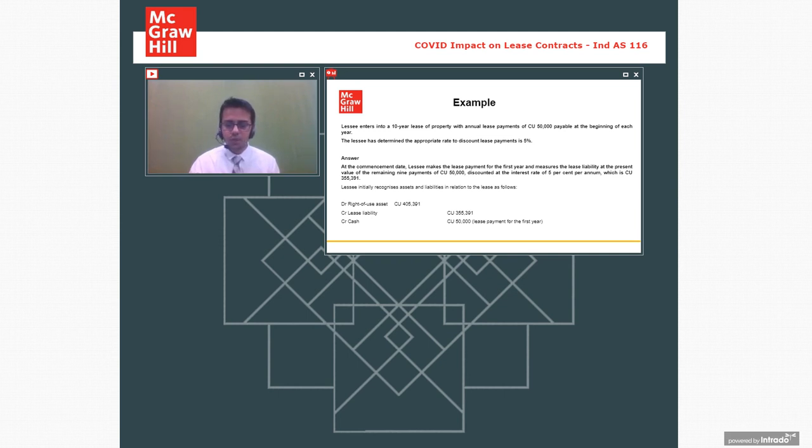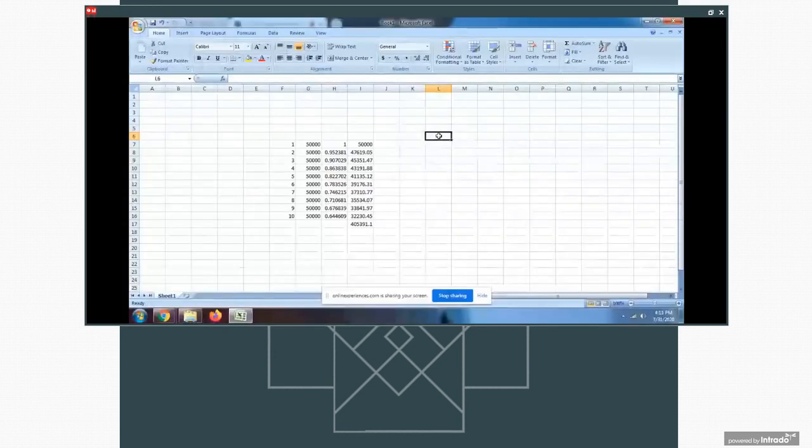Now let's say this is the first year. What will happen in the first year? The liability that we have shown was 405,391. Now what will happen? You have immediately paid an amount of 50,000 rupees. This will be adjusted against this liability. This will not be expensed off.